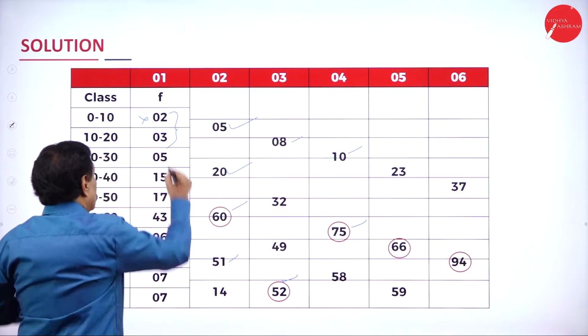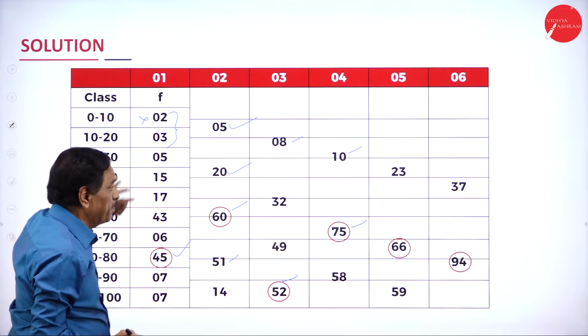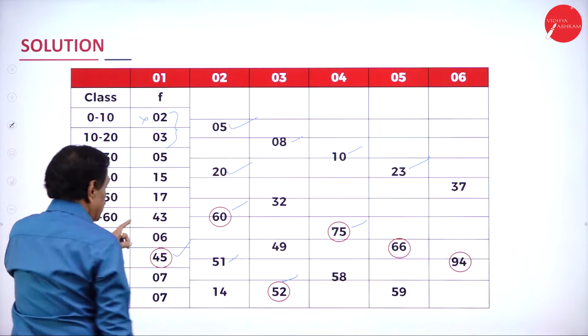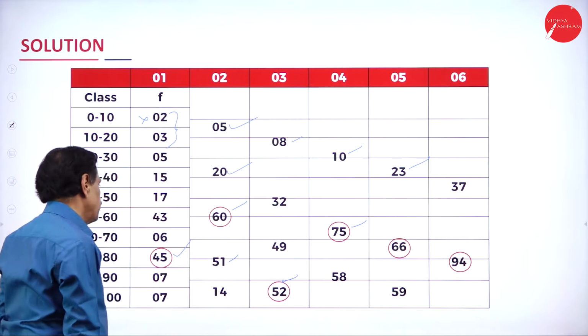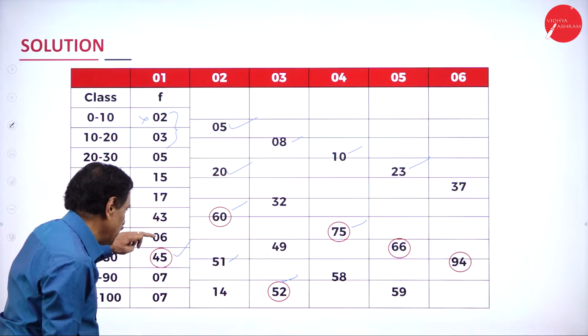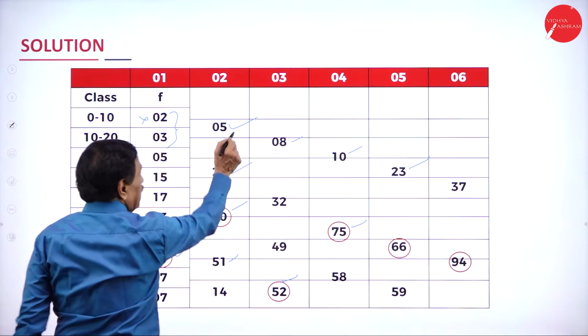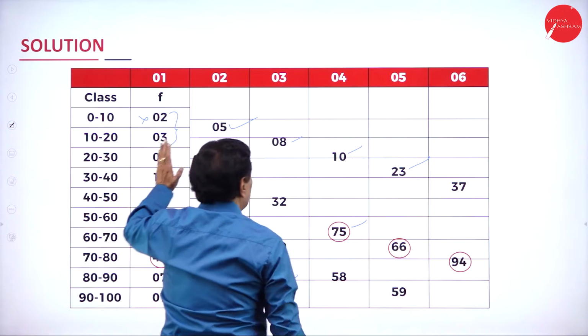Leave 1. Leave this. Next 3: 3 plus 5, 8. Plus 15 is 23. Next, 43 plus 6, 45. It works out to 66. 3 plus 6, 9 plus 6. This is 3 plus 9. So first 3, leave 1. Here, first 3. Fourth one, leave 1.